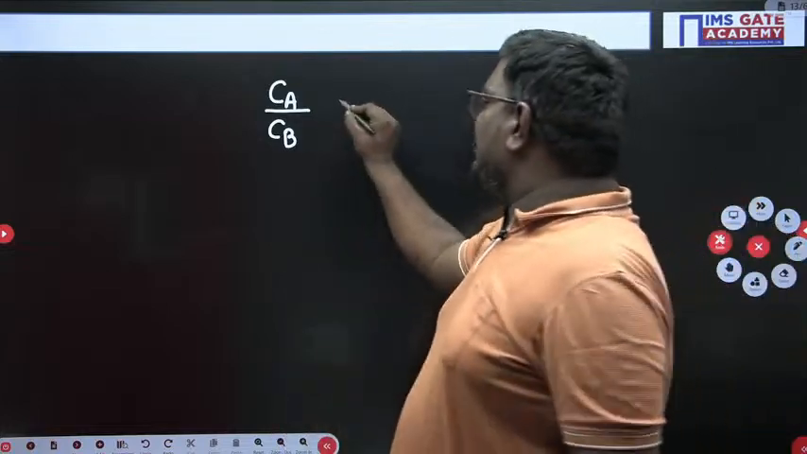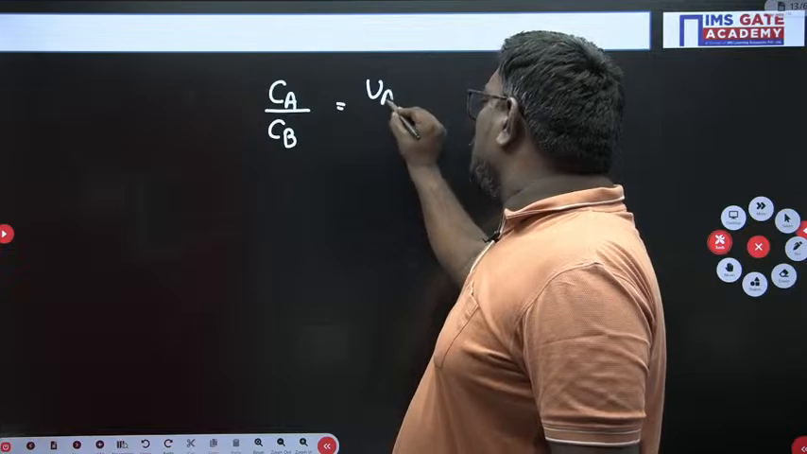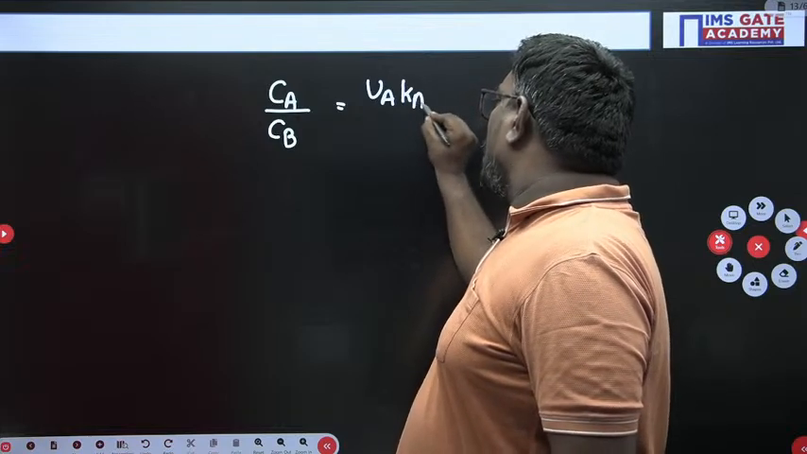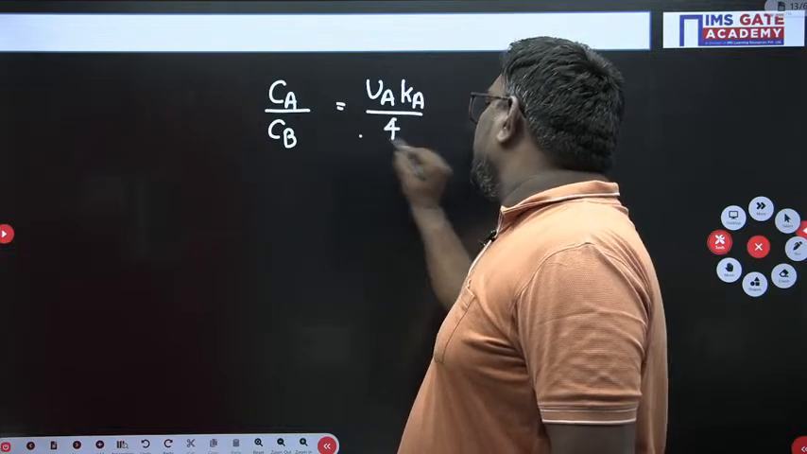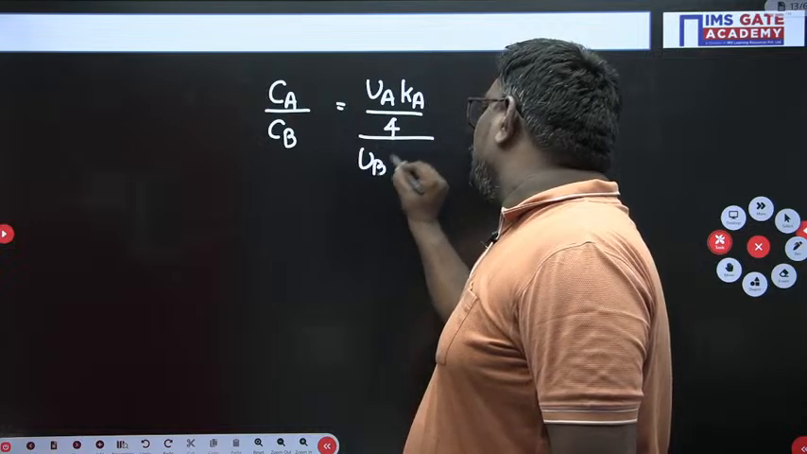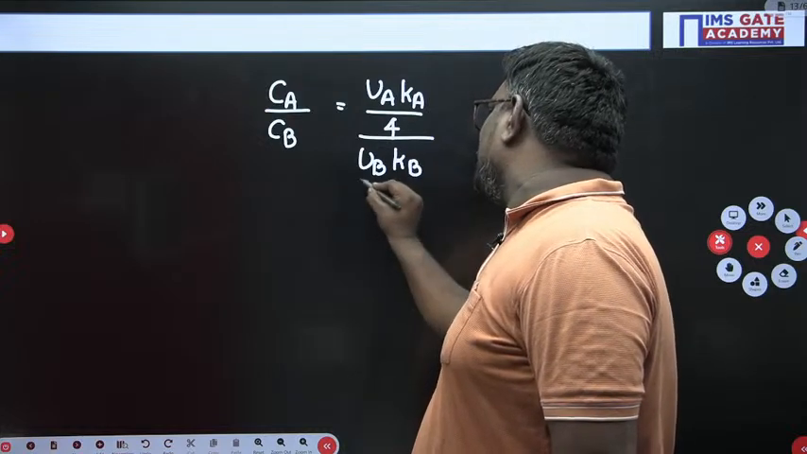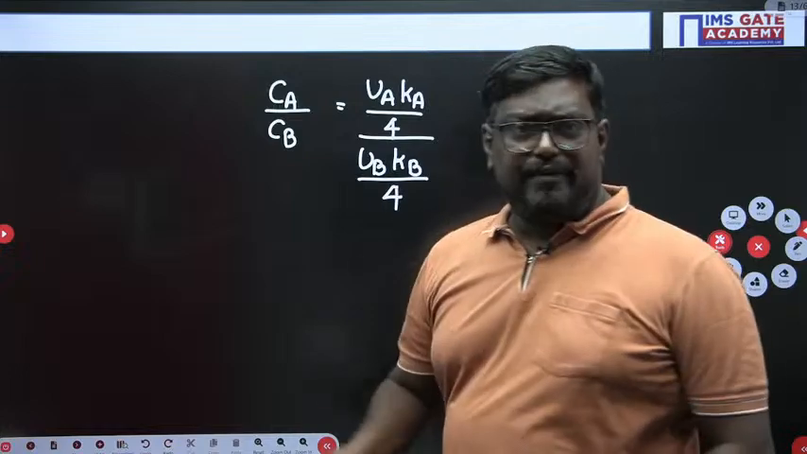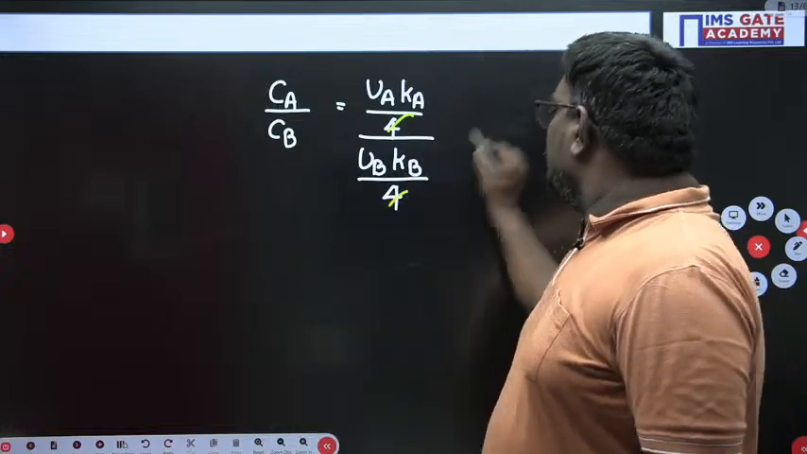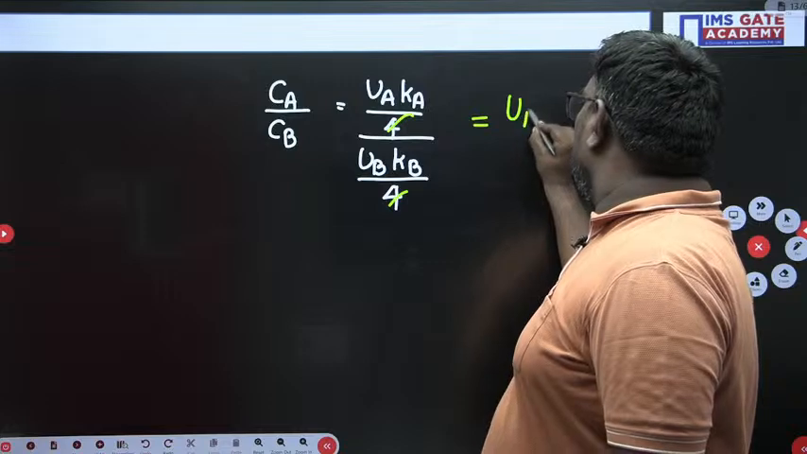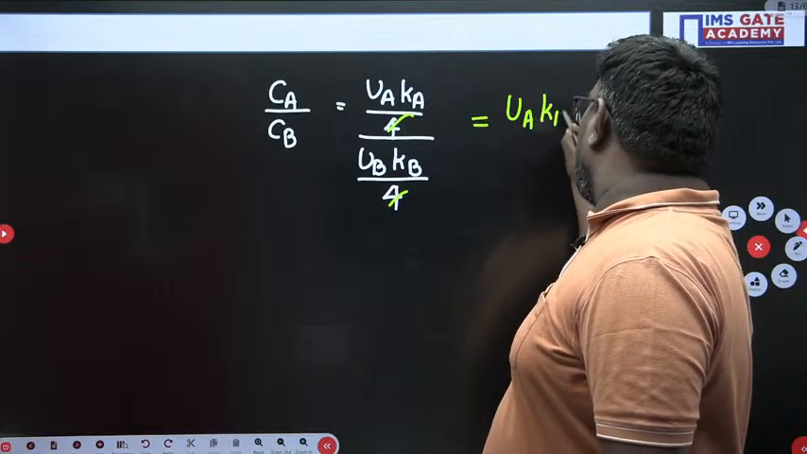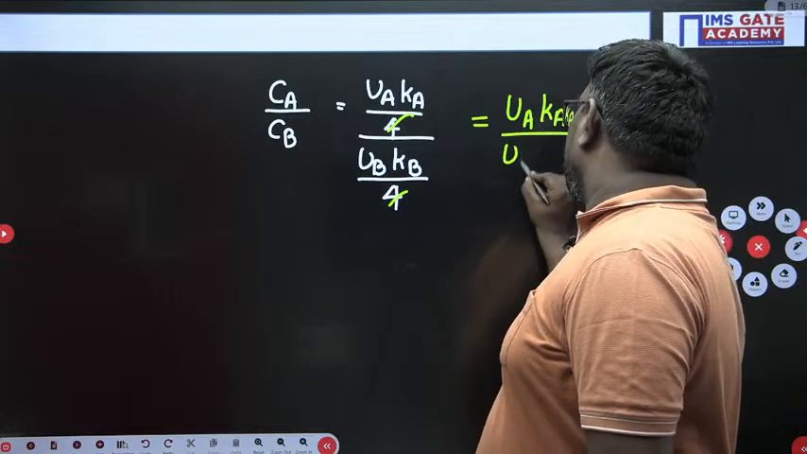So here it is evident clearly that it can be written as UA KA upon 4 divided by UB into KB upon 4, where these are the free flow speed and jam density divided by 4. So if I cancel 4, the final answer here will be UA into KA upon UB into KB.